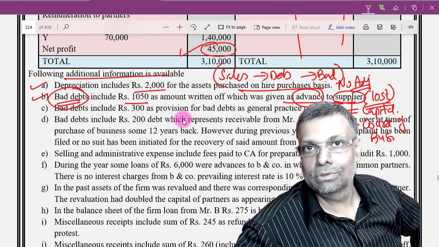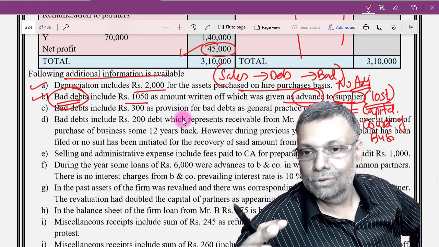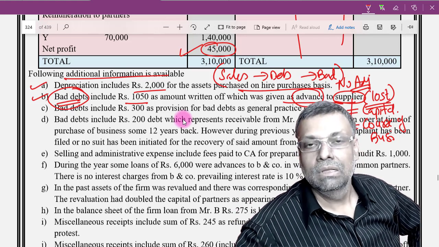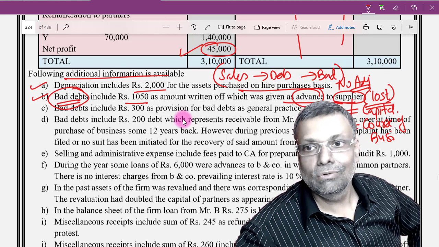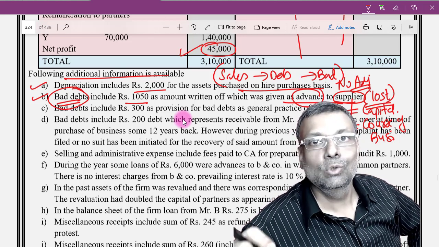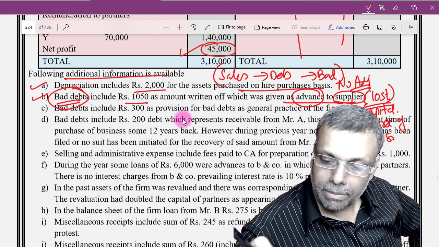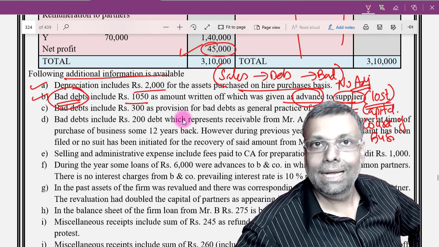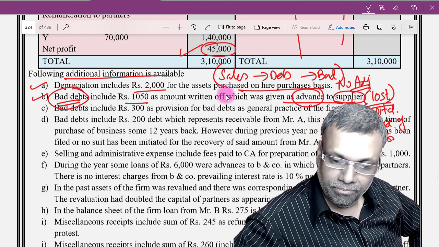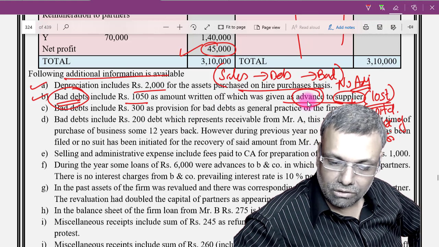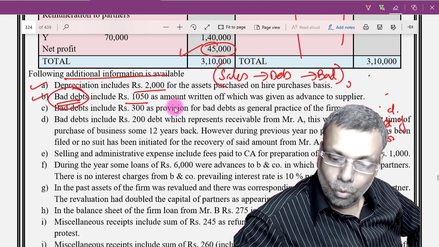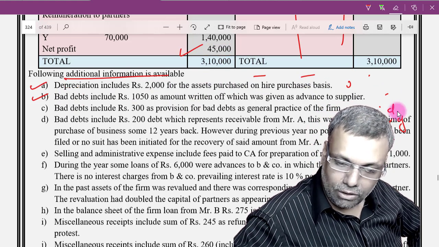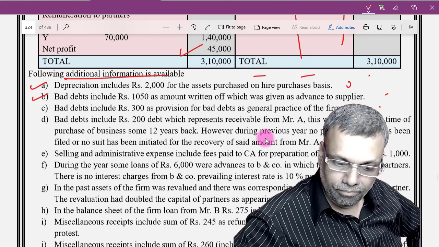So when you have given advance to the supplier, it was a balance sheet item. If you see the journal entries and accounting entries, it is a balance sheet item. But you have lost the money because you have not got that particular material. So the money which you have already lost, I repeat, is in the ordinary course of the business. So naturally this money is allowable as deduction, and it is already debited to the P&L because it is already included in the bad debts, and therefore no adjustment is required on this front. I have already told you that you have to write all the theory explanation as I am giving it to you as a part of the answer.